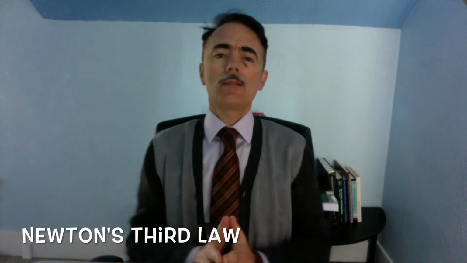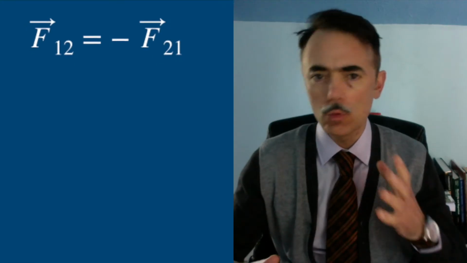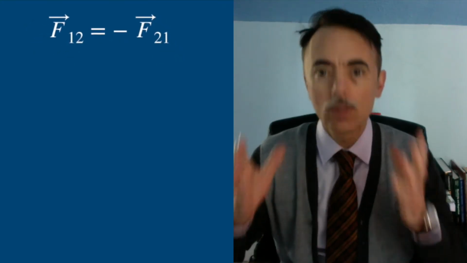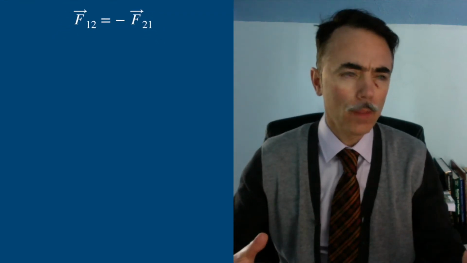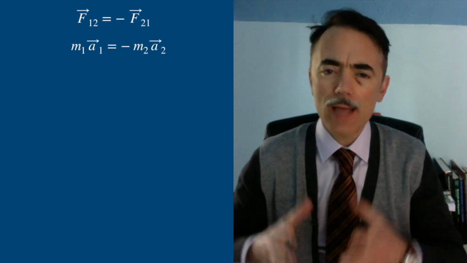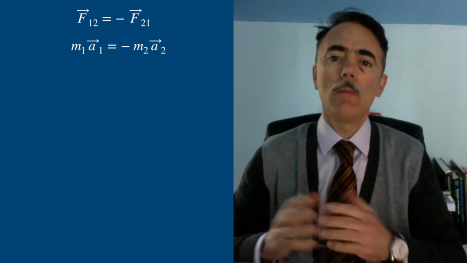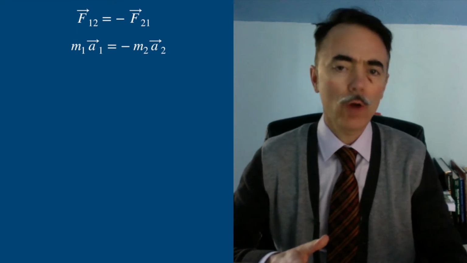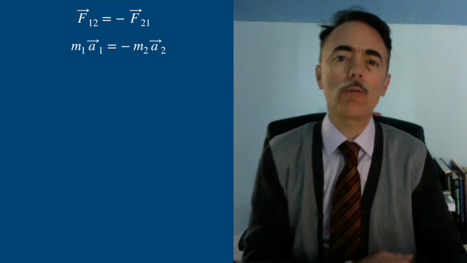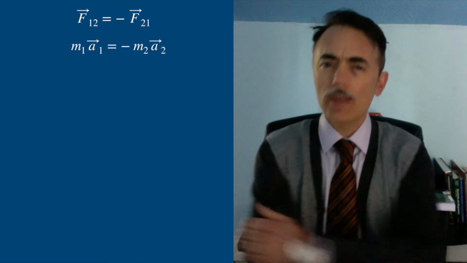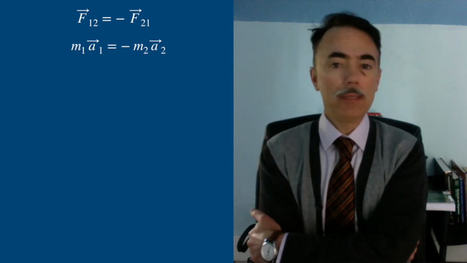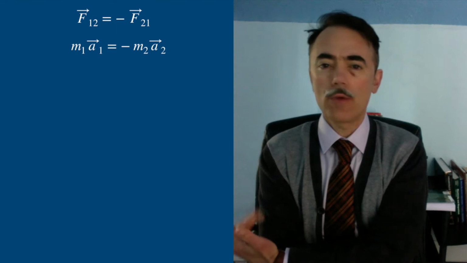Let's start by considering Newton's third law. That says that forces come in pairs between objects. The force of object 1 onto object 2 is the same in magnitude, but opposite in direction, as the force of object 2 onto object 1. But we can write these forces as mass times acceleration. Mass of object 1 times acceleration of object 1 is equal to minus mass of object 2 times acceleration of object 2. We already saw that these two accelerations will be different in general, depending on the ratio of the masses of the objects.